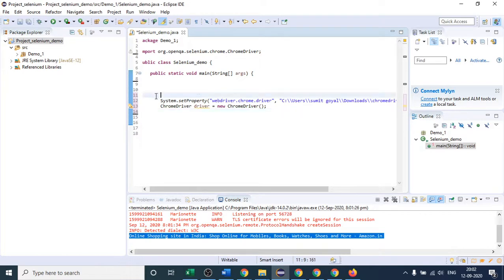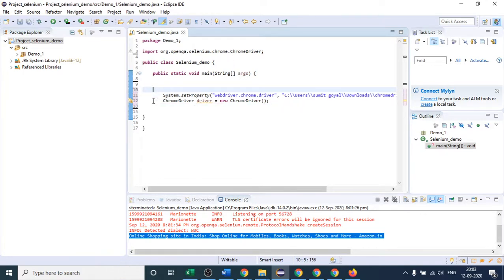Suppose I write some offline code, say 100 lines of code. After that, I have to invoke my test case on Firefox browser.